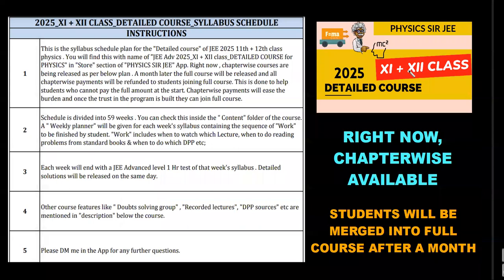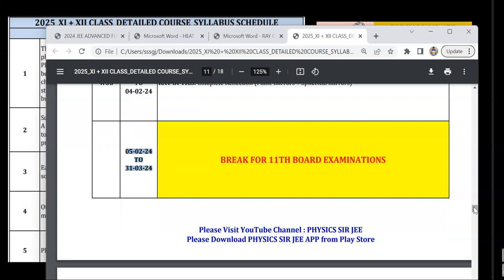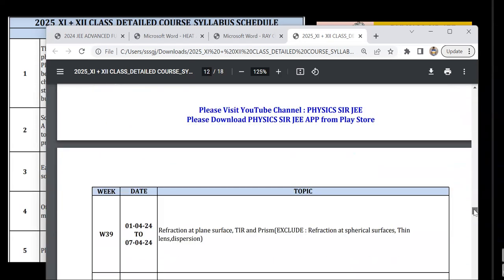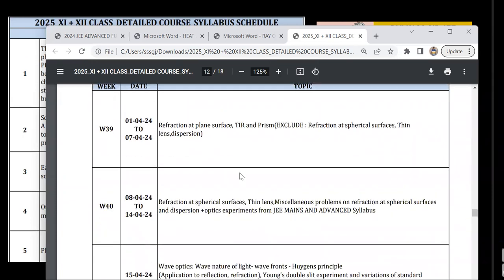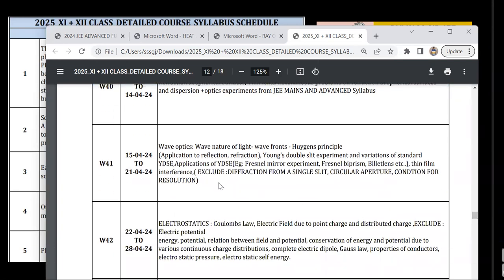This thumbnail in that app will be available at that time. So all the chapter folders will be put into that anyway. So we'll be talking to the full batch students. Now, week 39 onwards, you could see again, 1st April onwards, the things will continue. We are still in ray optics at the time because the split did not happen exactly. So we finish, and wave optics starts somewhere around 15th April.